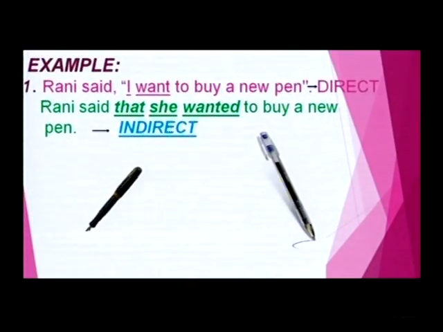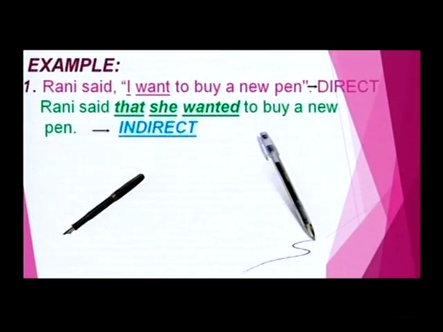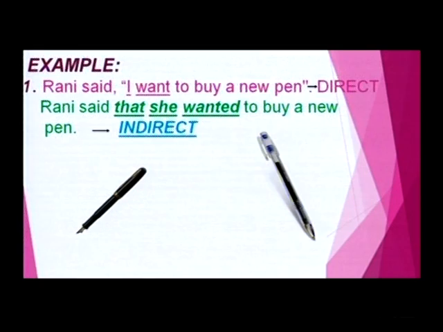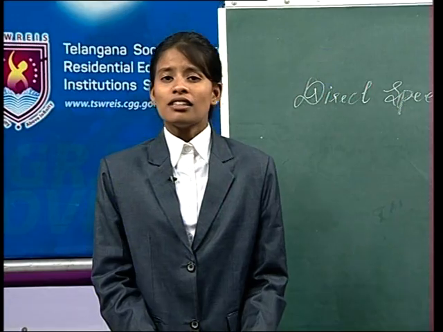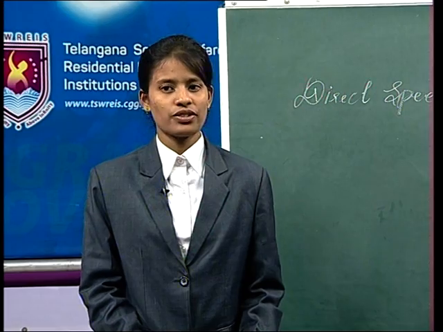The conjunction that is used and the pronoun I is changed to she because Rani is a girl, right? That's why the pronoun I is changed to she and the verb want is changed to wanted. See, Rani said that she wanted to buy a new pen. Is it clear my dear friends? Okay, see here. Dear friends, in such a way we can change the direct speech into indirect speech.